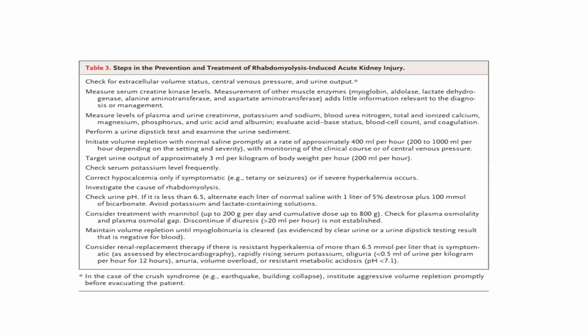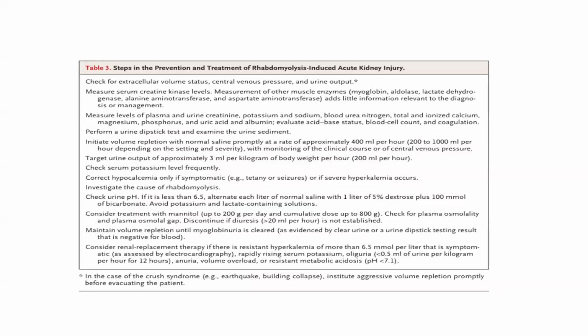First we need to check the extracellular volume status, central venous pressure and urine output. Then measure the serum creatine kinase, and measurement of other muscle enzymes like myoglobin, aldolase, lactate dehydrogenase, alanine aminotransferase and aspartate aminotransferase adds little information relevant to the diagnosis and management.